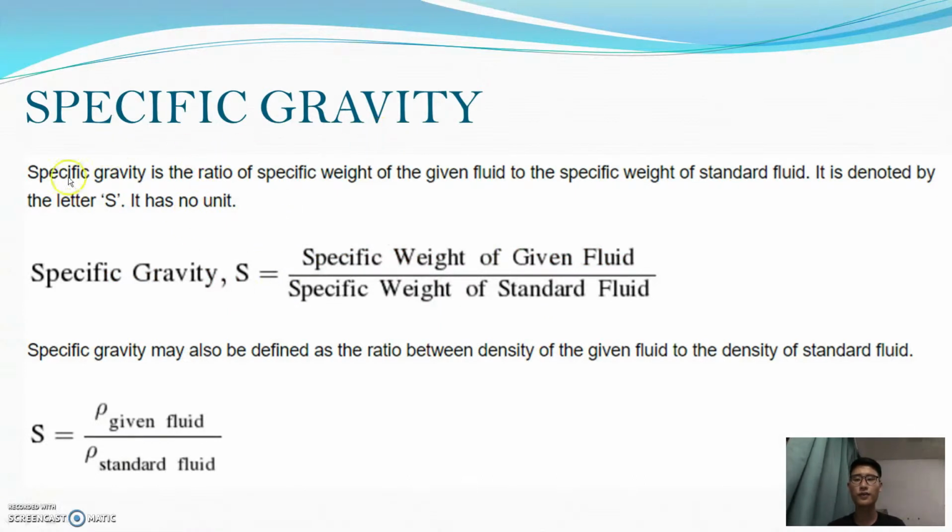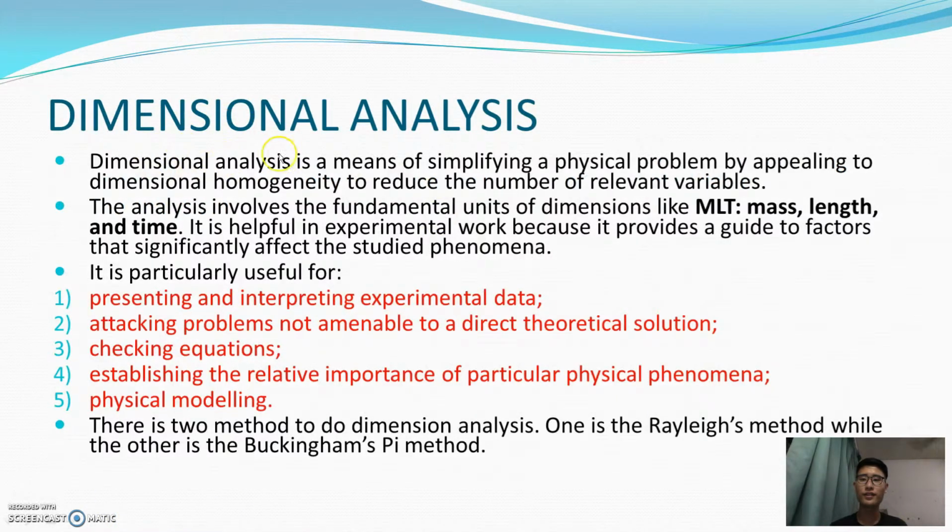Specific gravity. Specific gravity is the ratio of the specific weight of a given fluid to the specific weight of a standard fluid, and this will be the formula of the specific gravity. Dimensional analysis. Dimensional analysis is a means of simplifying a physical problem by appealing to dimensional homogeneity to reduce the number of relevant variables.